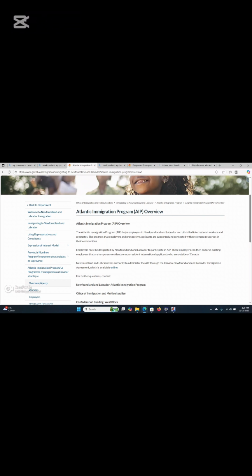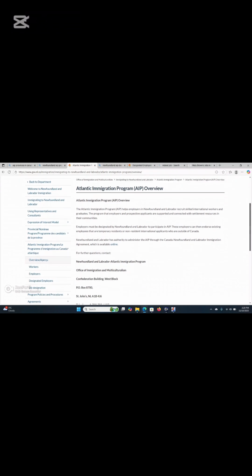It has some similarities with the PNP program, that's Provincial Nomination Program, but they are actually different. They have some similarities, but they are still different from each other. So this is a different and separate program entirely.